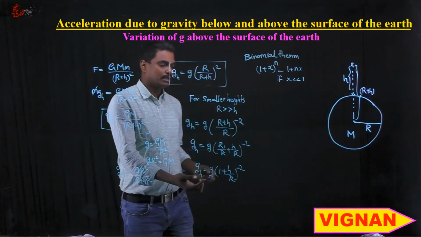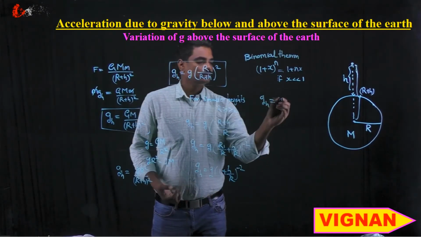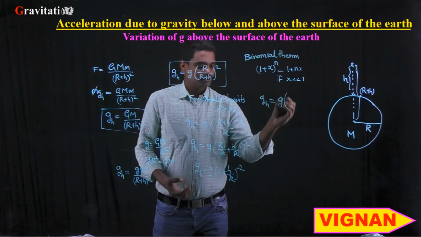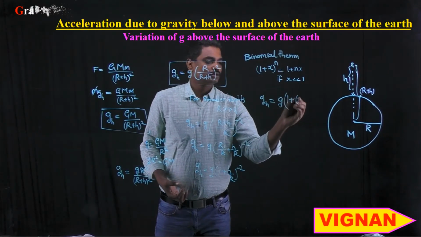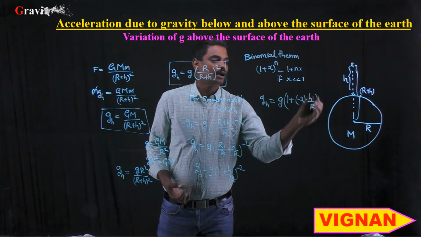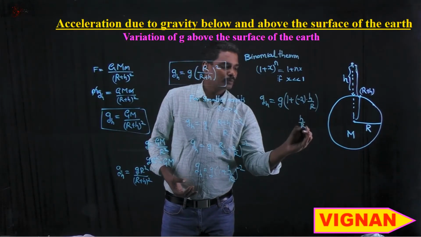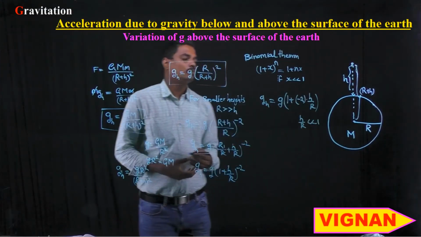Similarly, this expression can be rewritten as gh is equal to g into 1 plus the power, which is minus 2, into h by r. This expression can be written only if h by r is much less than 1.